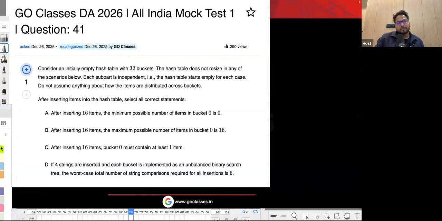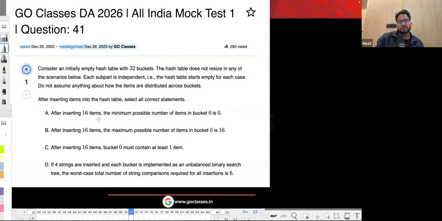Let's see this question. They are saying, consider an initially empty hash table with 32 buckets. The hash table does not resize in any of the scenarios below. Each subpart is independent. That is, hash table starts empty for each case. Do not assume anything about how the items are distributed across the buckets. After inserting the elements into the hash table, select all the correct statements. So 32 buckets are there.